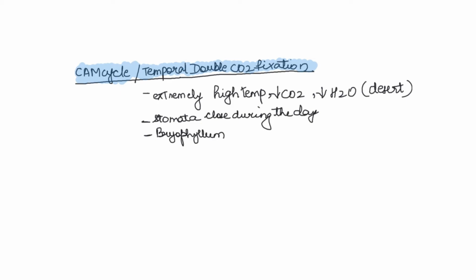Now, CAM cycle or temporal double carbon dioxide fixation occurs in extremely high temperature where the carbon dioxide is low and there is very little water. And these conditions are primarily found in desert conditions. The stomata close during the day, and Bryophyllum is one of the species where this CAM cycle is practiced. In fact, Bryophyllum is one of the plants where CAM cycle was discovered.